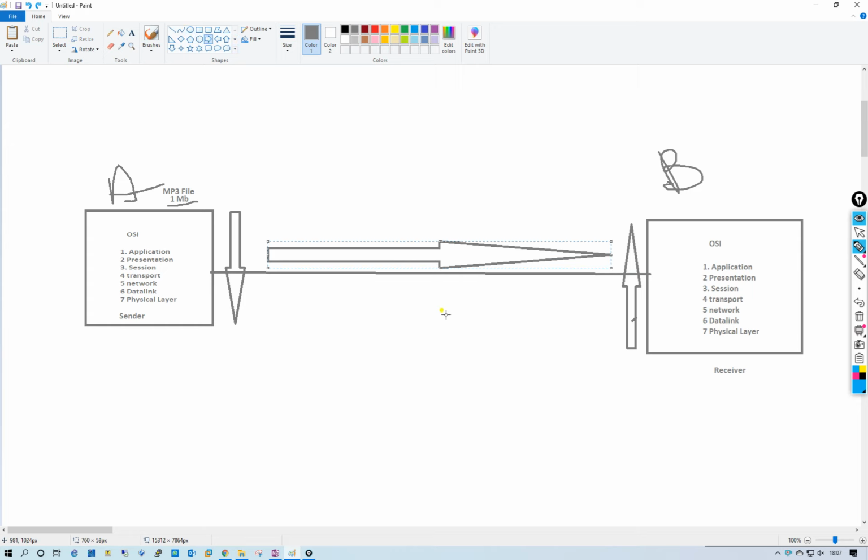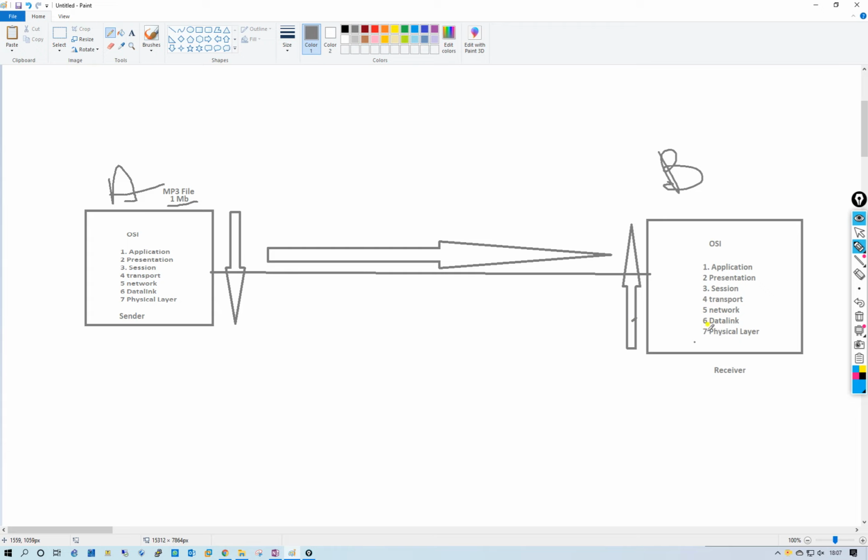Now the PC receives the data. The physical layer will convert that data and forward it to the data link layer.